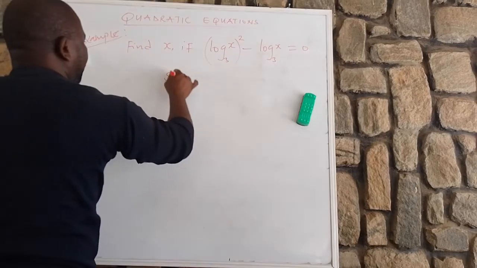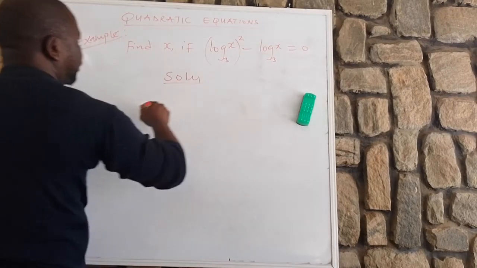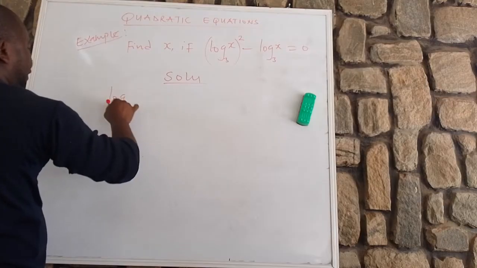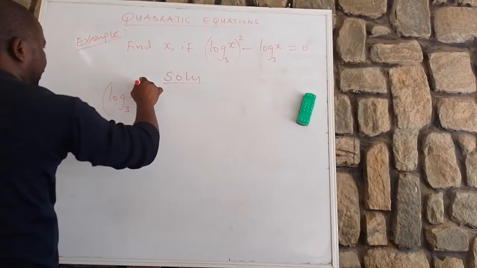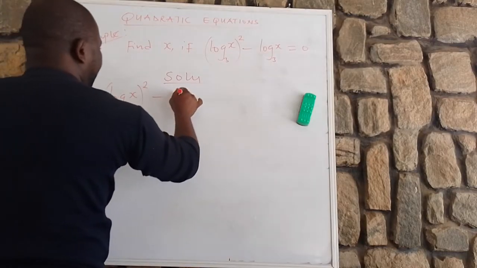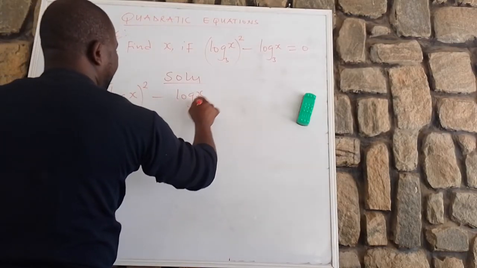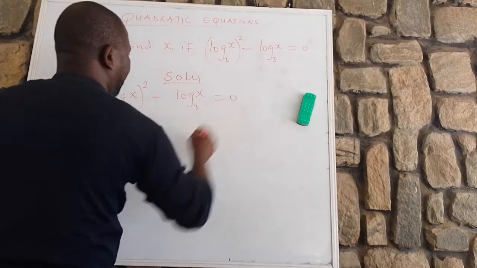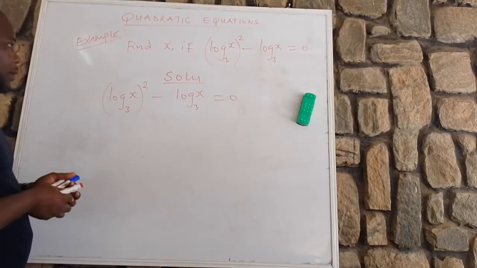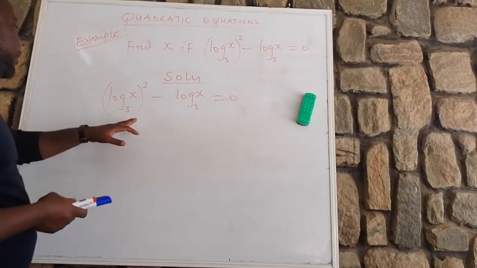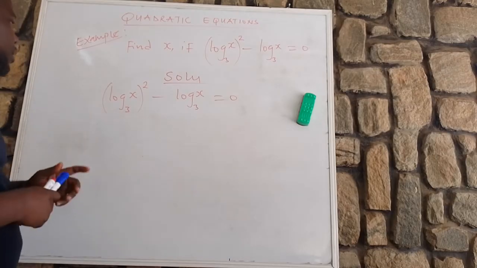Write solution: (log x base 3) all squared minus log x base 3 equals 0. I've said it before that this is a quadratic equation.